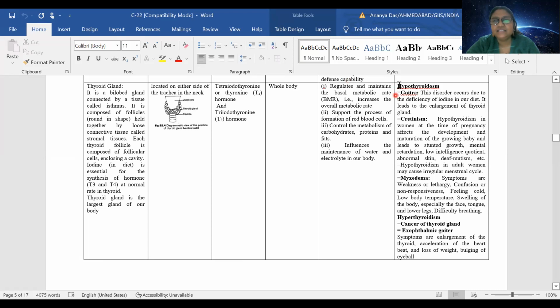So if there is hypothyroidism, which means there will be less secretion of thyroid hormone, the first disease that comes to our mind is goiter. So what is goiter? If we are not having enough iodine in our food, then the gland will try to absorb the maximum iodine present. So what is the way of increasing absorption?